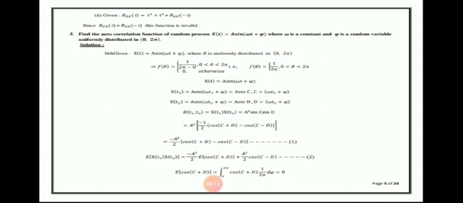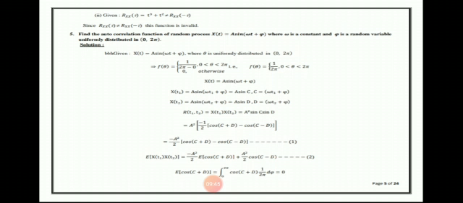So, X of t1 X of t2 is A sin c into A sin d, which is equal to A square sin c into sin d, equal to A square into minus 1 by 2 into cos of c plus d minus cos of c minus d, which is equal to minus A square by 2 cos of c plus d minus cos of c minus d. Put it equation number 1. E of X of t1 into X of t2 equals minus A square divided by 2 E of cos of c plus d plus A square by 2 cos of c minus d. Put it equation number 2.